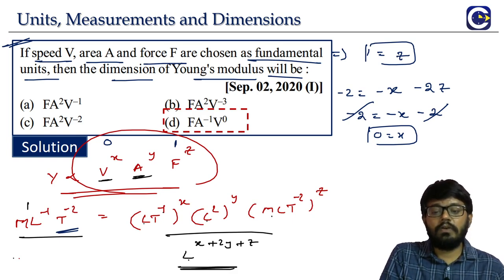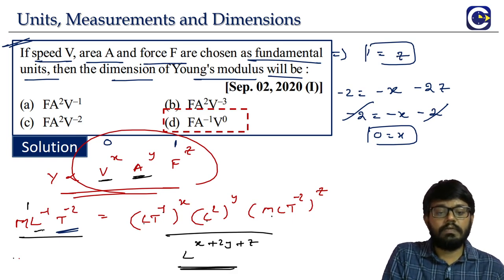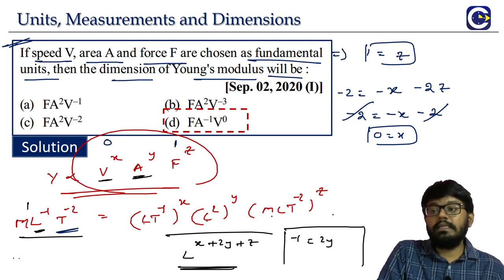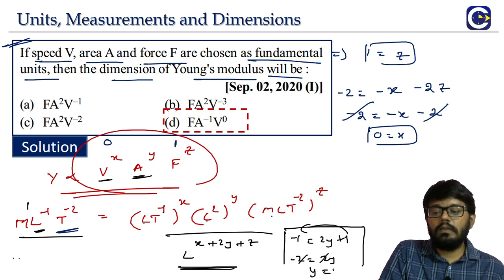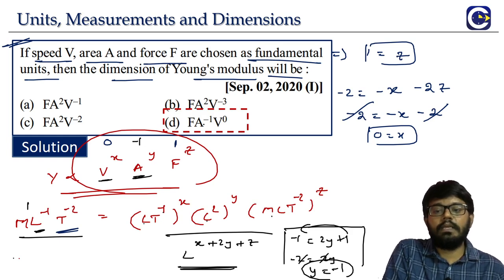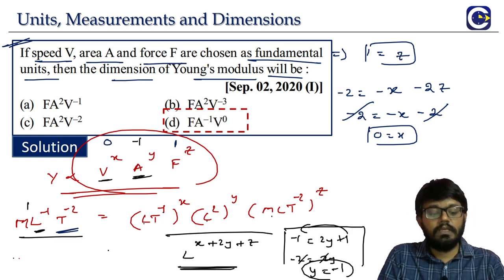So the power of L we have to compare. Left hand side, what is it? Minus 1. So minus 1 is equal to x, and x is 0, plus 2y plus z, and z is 1. So 1 will go to that side, which means it will become minus 1. So minus 2 is equal to 2y, which means y is equal to minus 1. So the power of a must be minus 1. Look at it, the power of a is minus 1.